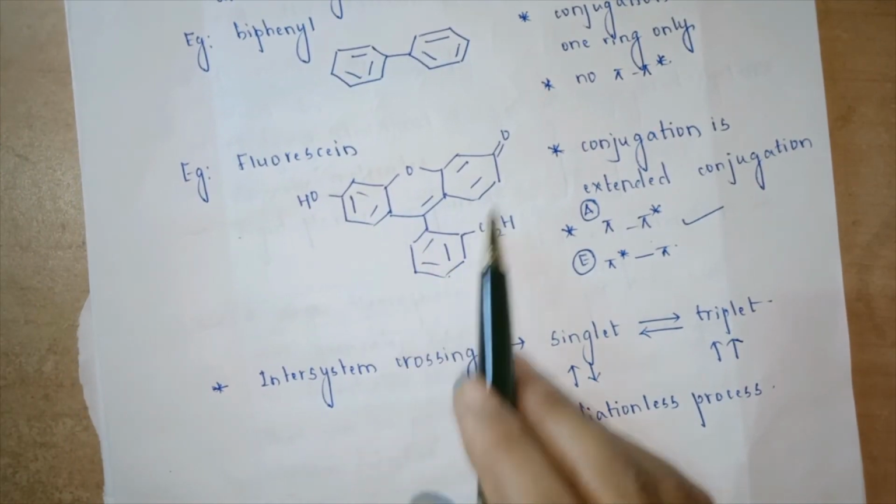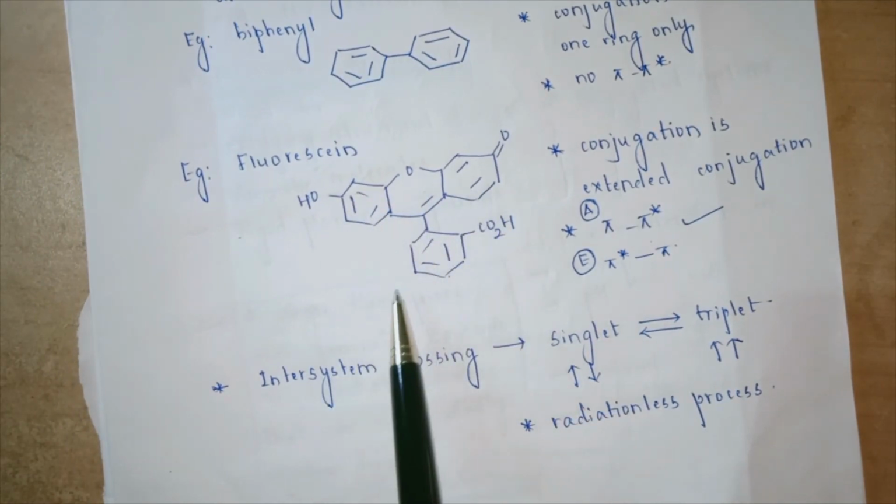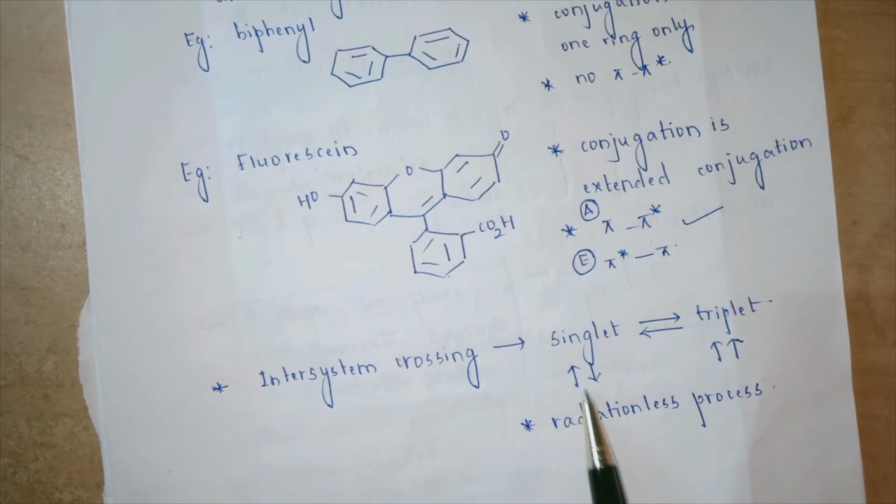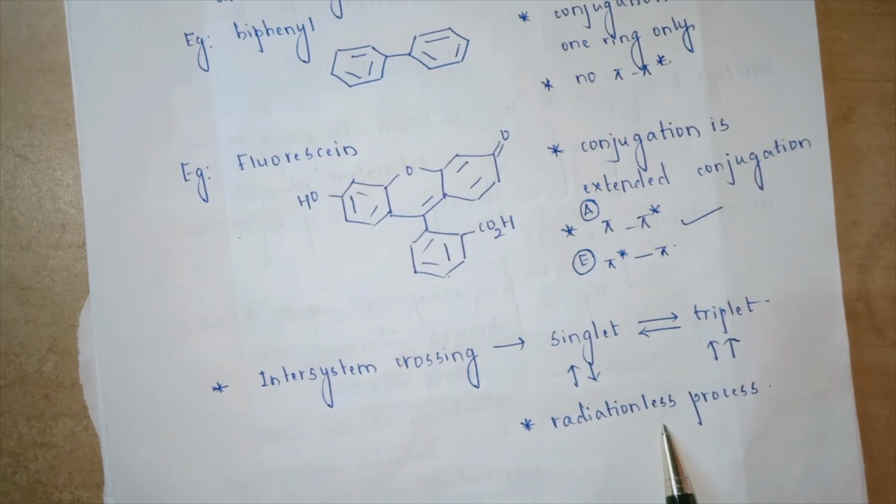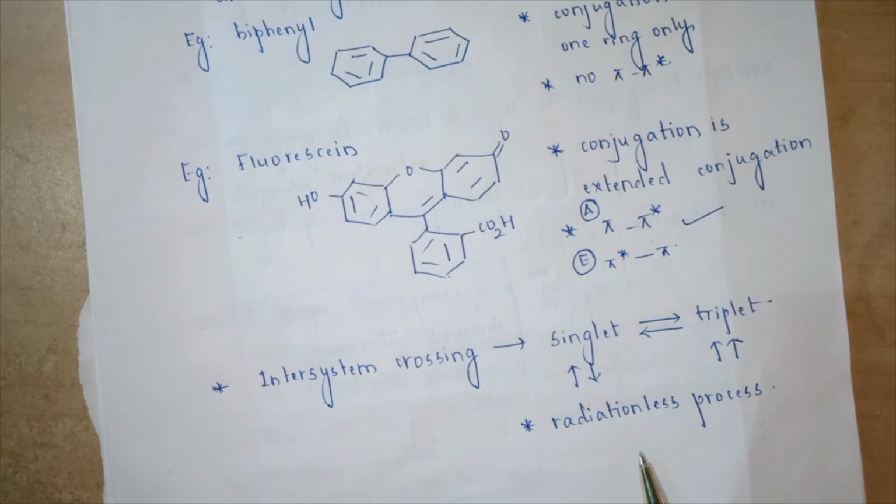Such conjugated systems also help in intersystem crossing. What is the meaning of intersystem crossing? The movement from the singlet state to the triplet state, which is a radiationless process, is called intersystem crossing.